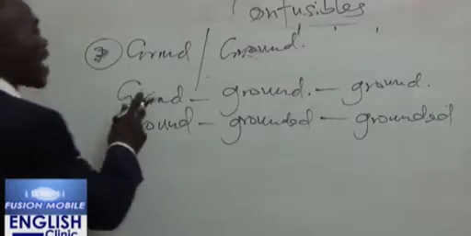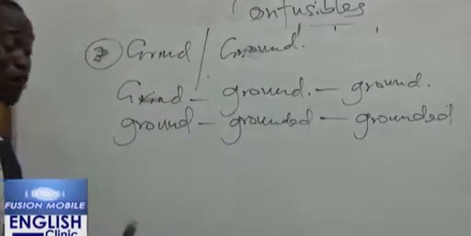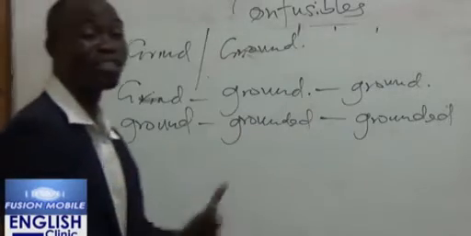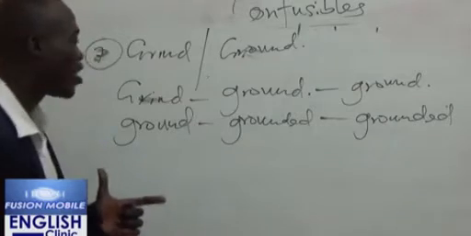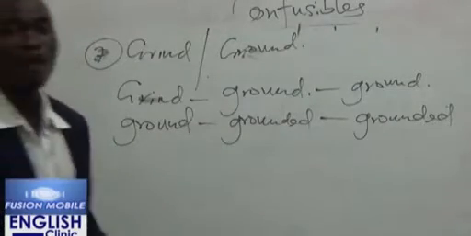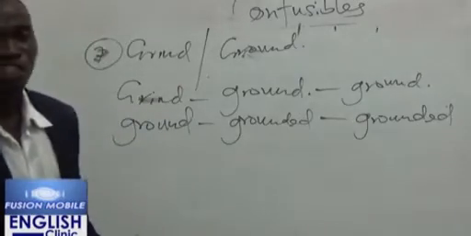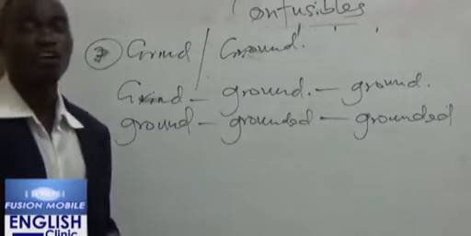So, the past tense of grind is what? Ground. That is to reduce something into powder form. So we don't say grinded. Now let's assume you go to the market and you want to buy some powder pepper. You don't say, excuse me ma'am, I want to buy some grounded pepper. It's wrong. But you say what?